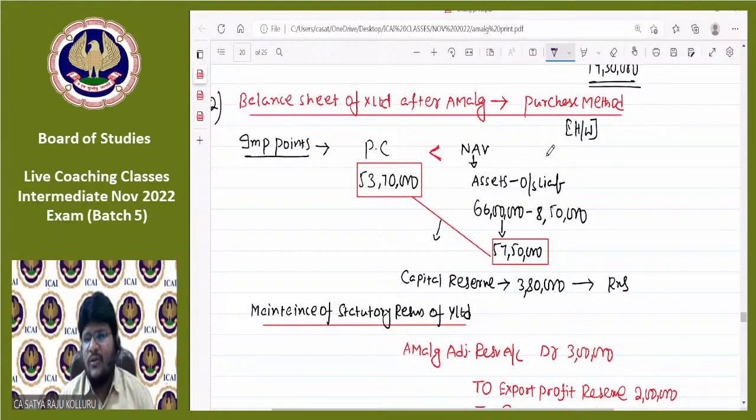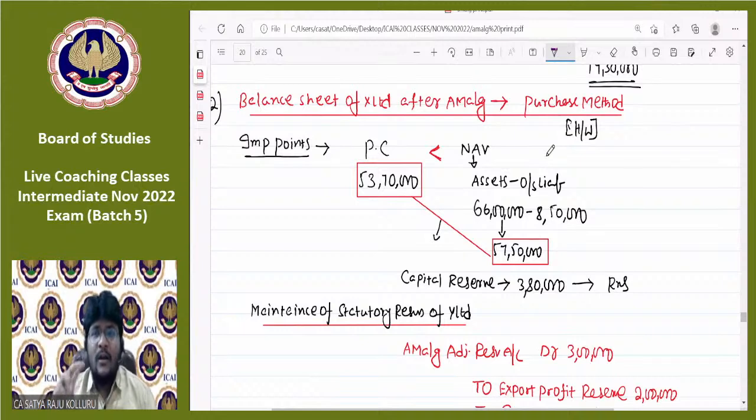Hiral, I already told the reason. If you are transferring the amount to goodwill, as per the conservatism concept, again the existing profits are available for distribution of dividends. Do you understand? As per the conservatism concept, only the revenue reserves are available for distribution of dividend as per the provisions of the Act.